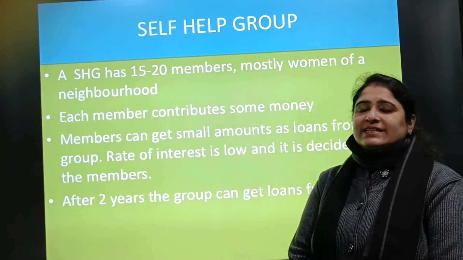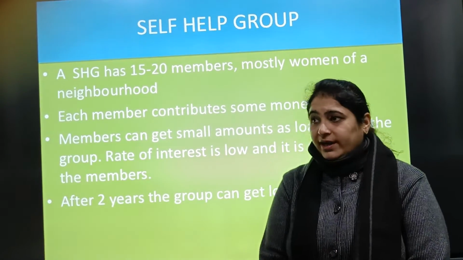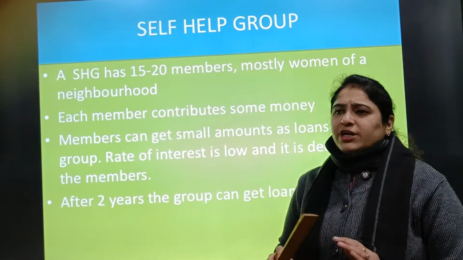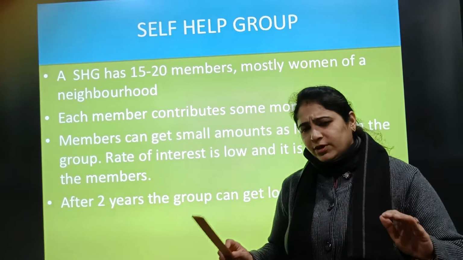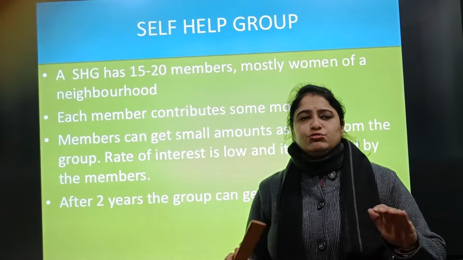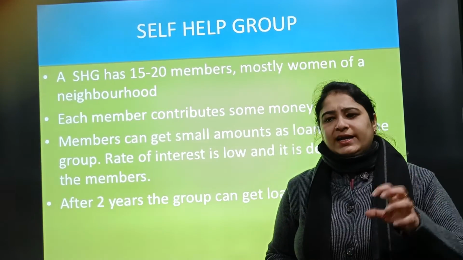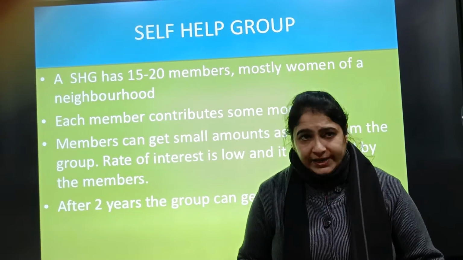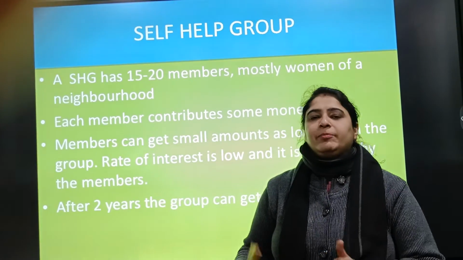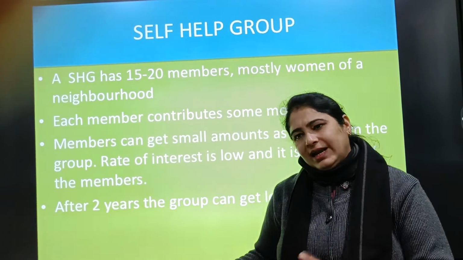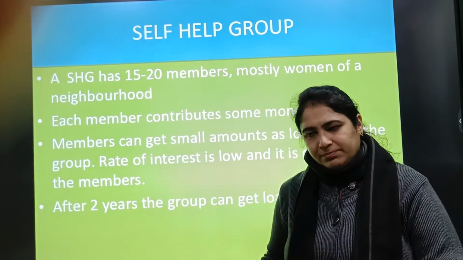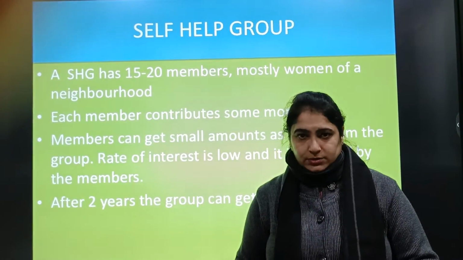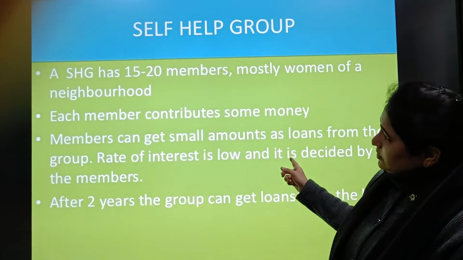A self-help group is generally set up in the rural areas. This particular group is set up by the women of that village, and generally 15 to 20 members are there. The women of that village form a group, and they start collecting 15, 20, 25 to 100 rupees per month. In the time of need, when any member of the group needs some money, they lend that collected amount to the particular person at a very low rate of interest. So this is a self-help group.